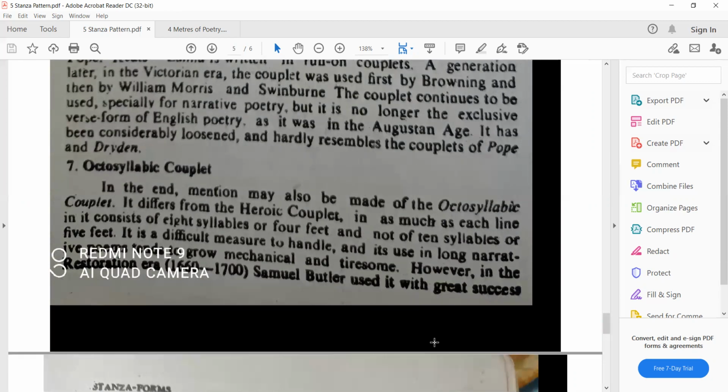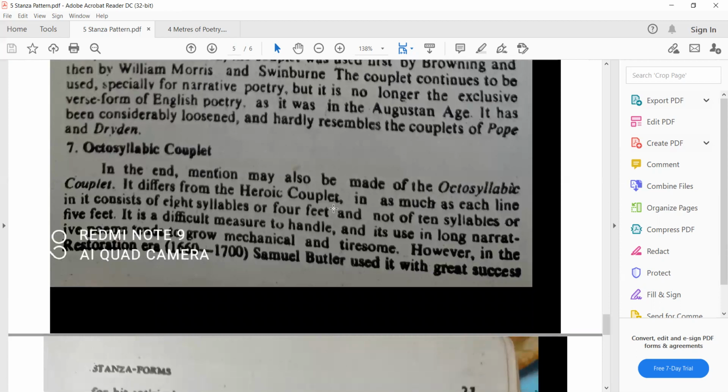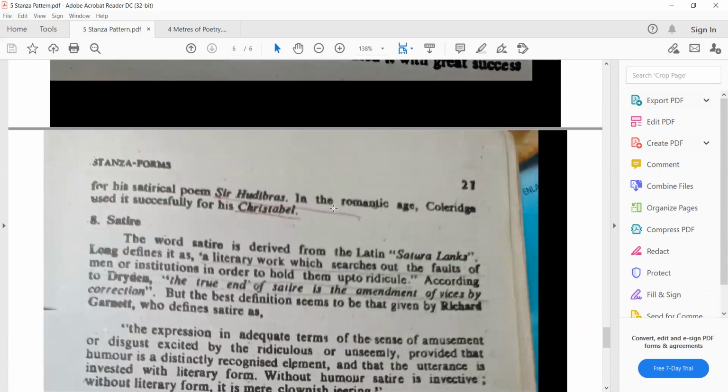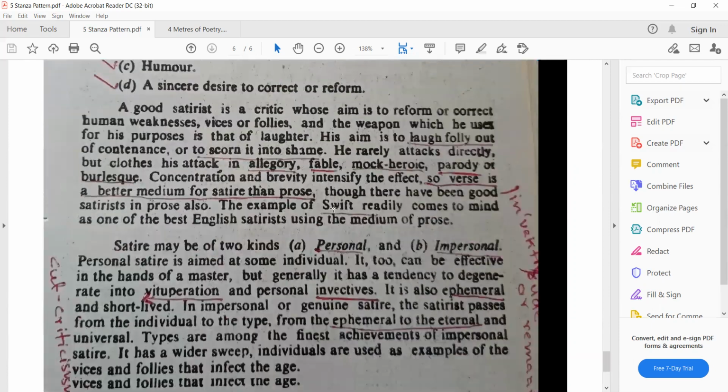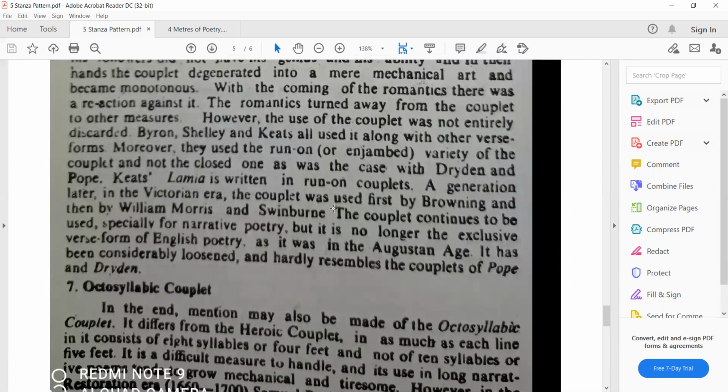इसमें हर line 8 syllable की होती है, 4 feet, and not of 10 syllables, 5 feet. इसमें हम जो है ना वो octosyllabic couplet वो होता है जिसमें आप कभी भी 10 syllable नहीं यूज कर सकते, ये 8 लाइन का होता है, और इसमें जो है ना हम 8 syllable का होता है, और इसमें हम कोई भी वेरिएशंस कर सकते हैं. So these are the common patterns we use, especially when you are going to develop these stanza patterns.